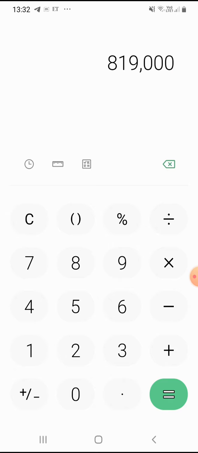Okay, but how much did we spend for the 1 crore property? 5 lakh, right? Why did we spend 5 lakh?